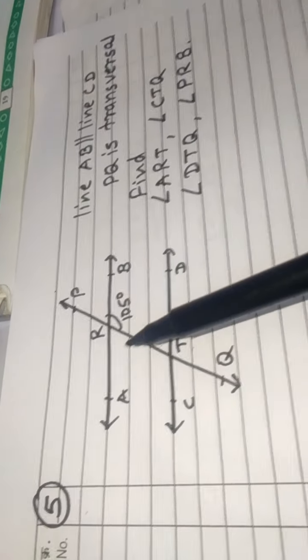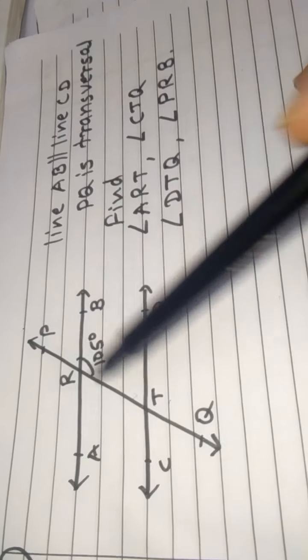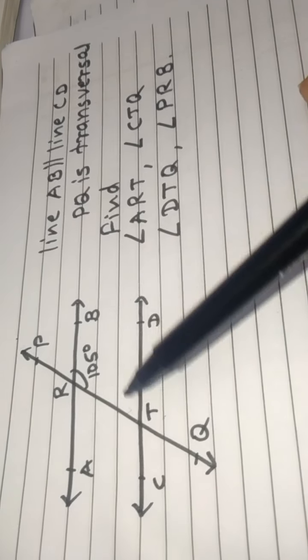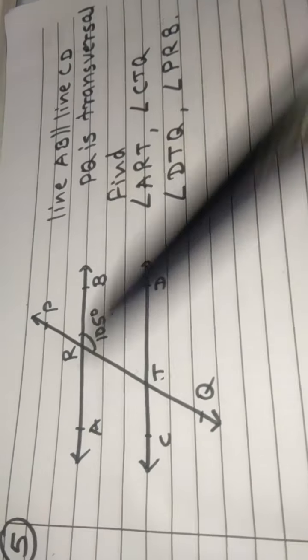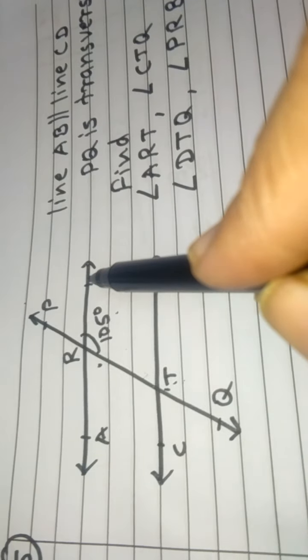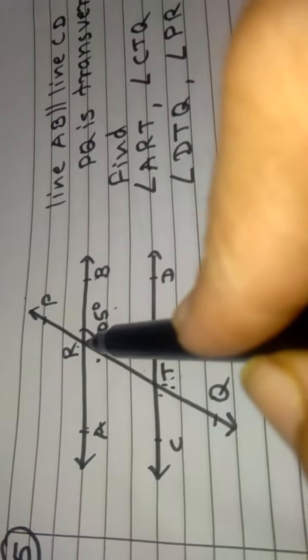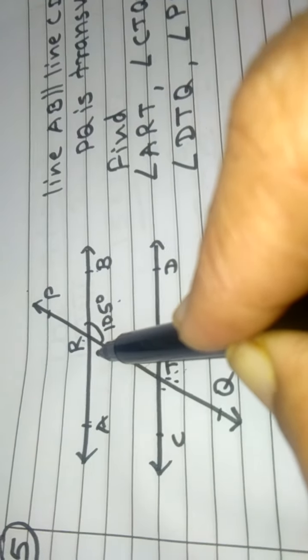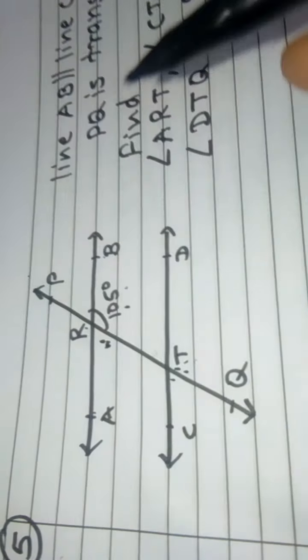Now take the question number 5 from the figure. Line AB is parallel to the line CD. PQ is the transversal and measure of angle BRT is equal to 105. From this we have to find all these 4 angles. First is measure of angle ART. See the figure. This angle BRT and angle ART, these angles are angles in a linear pair. If this angle is 105, then easily we can find measure of angle ART.